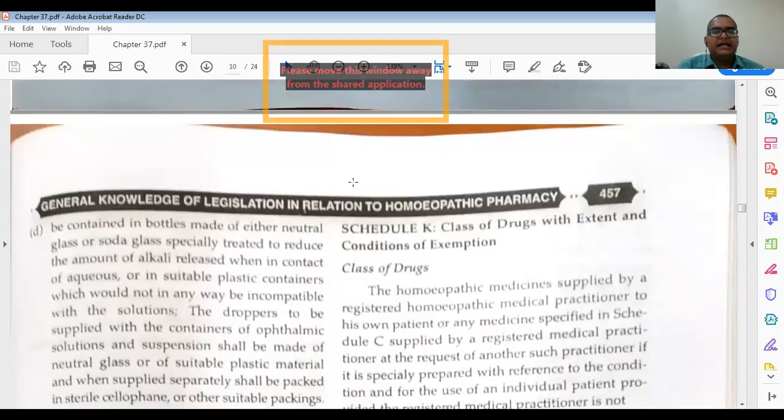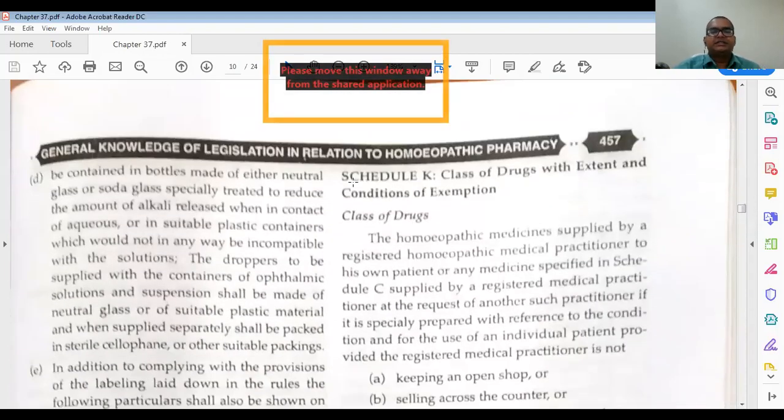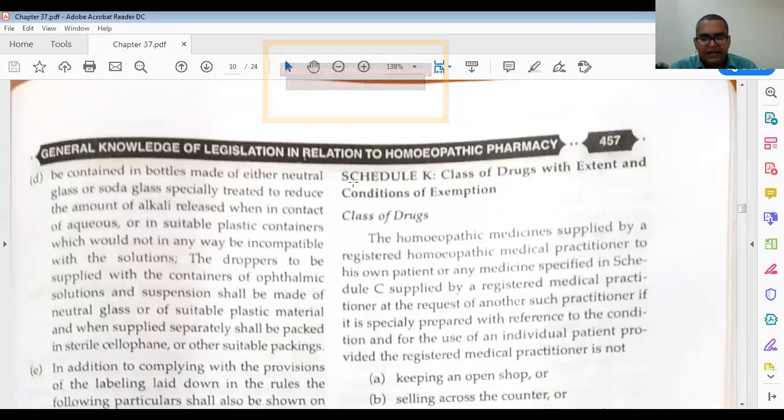So just make it short, noting which things are important. At least the bold letters in these schedules, like Schedule 6A, Schedule 7, then 9A, all these things, at least the capitals in bold letters, don't forget. And related with that, some subsections are there, like 85A, 85B, at least those in capital. Don't forget this when you are writing answers related to legislation.